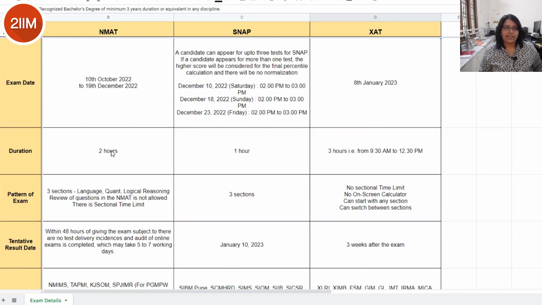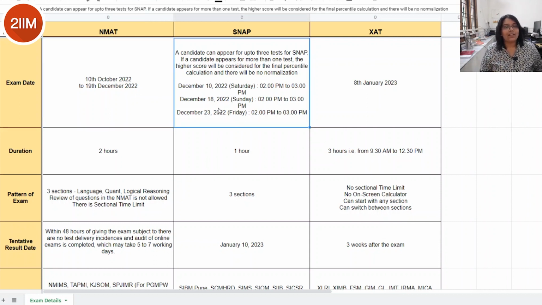So next we have the exam date for the various exams, beginning with NMAT. It has a window from 10th October 2022 to 19th December 2022. The NMAT website actually recommends that you start by taking the exam earlier in case you want to reschedule it or you want a specific slot. It is quite difficult because there'll be a lot of candidates who are applying for it. So start your application form slightly earlier so that you can get the specified slot in the particular center that you want without having any issues. It does work on a first come first serve basis, so please keep that in mind.